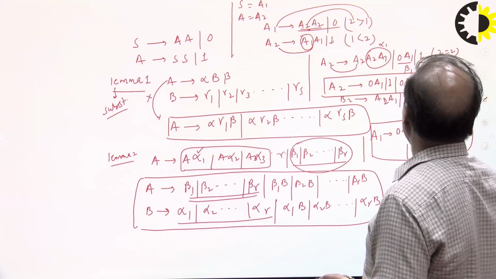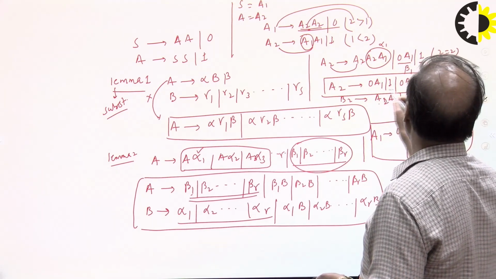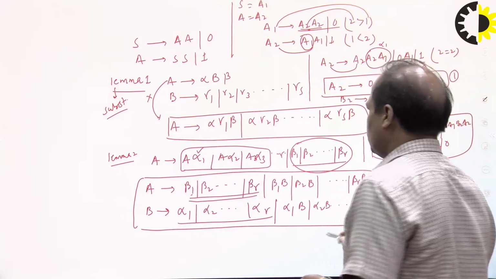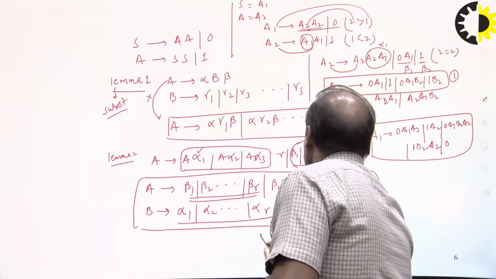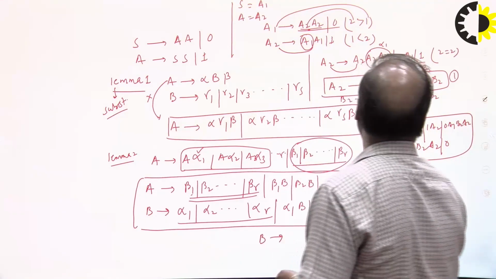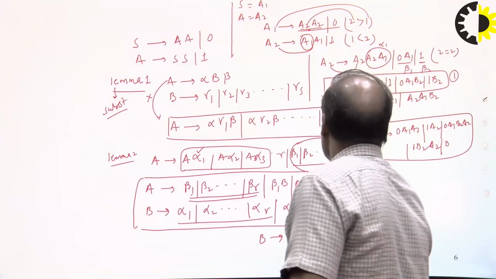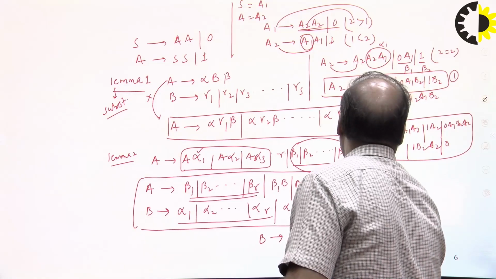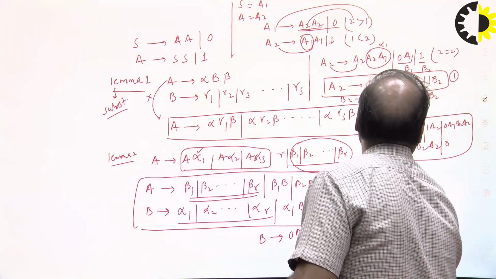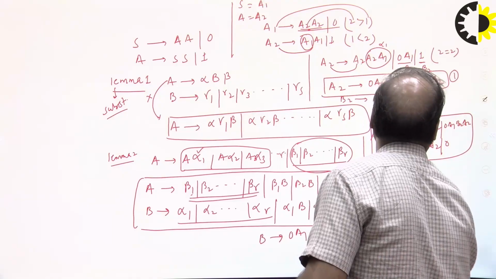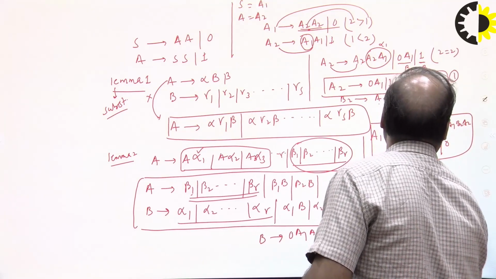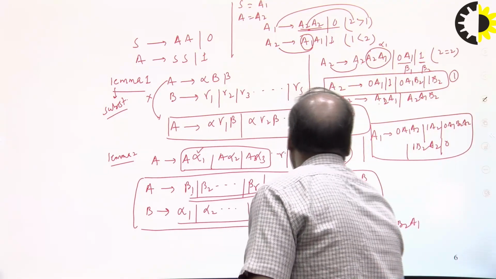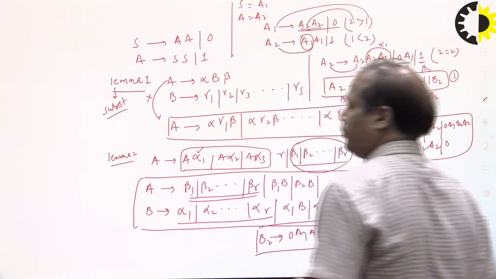Now look at B2. If you substitute the A2 value of this, you will get the B2 production in GNF. So how to get the B2 production in GNF? You see, B2 is A2 followed by A1. So A2 means 0 A1 followed by A1, 1 followed by A1, and 0 A1 B2 followed by A1, and 1 B2 followed by A1. So this B2 is in GNF.